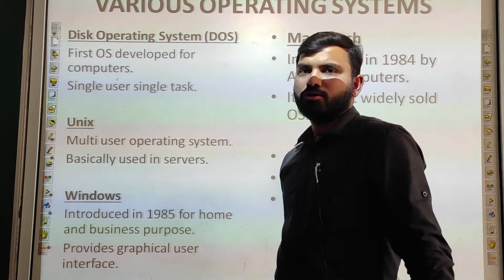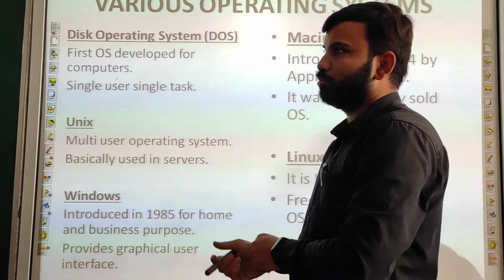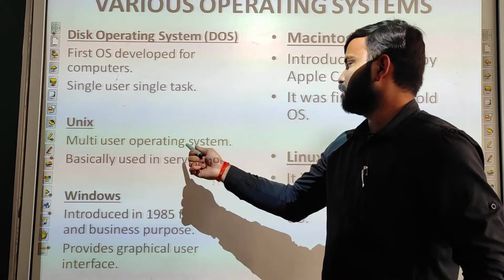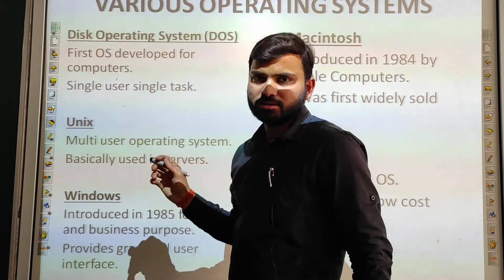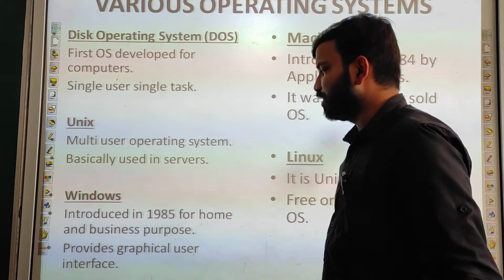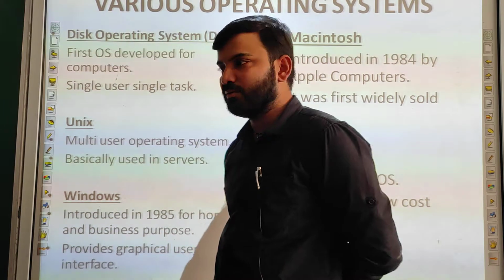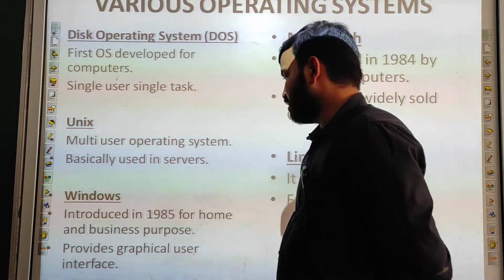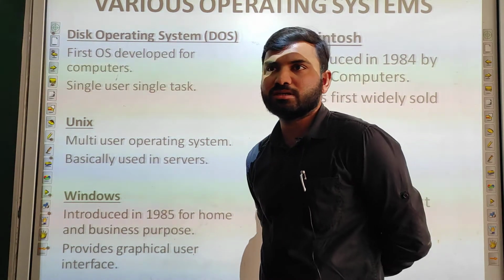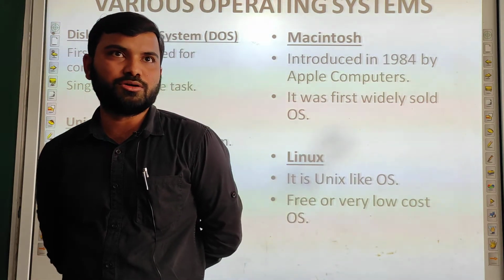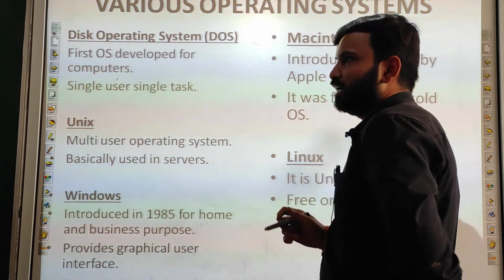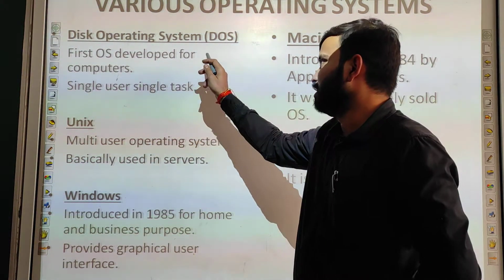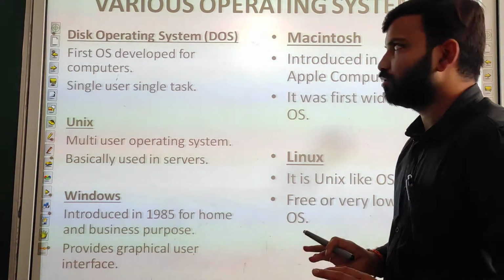Then came Unix. It was a multi-user operating system. Many users can operate in this operating system, and because of its multi-user nature, it was basically used in servers. Now comes Windows. It was introduced in 1985 for home and business purpose. It provides graphical user interface. We can see graphics and icons in our Windows. We can click from the mouse and give command to the computers, but it was not in the disk operating system. Here the command was given using the keyboard only.